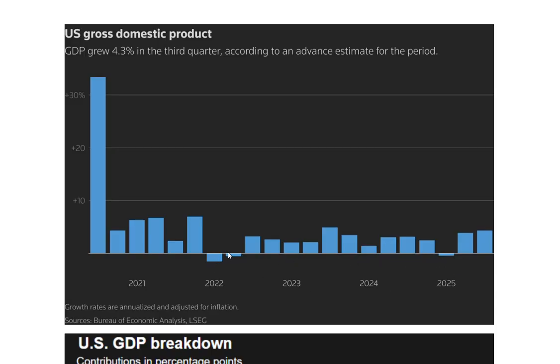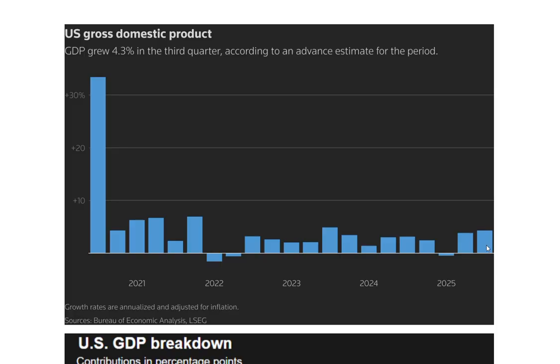There have only been a few periods when the GDP has contracted in the US economy since 2021. So this performance in the third quarter of 2025 is quite impressive. The 4.3% annualized rise in GDP builds on the previous quarter, quarter two's 3.8% growth. And as I indicated, this significantly beat forecasts.